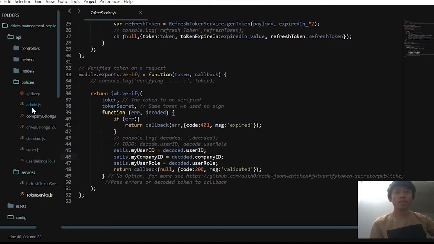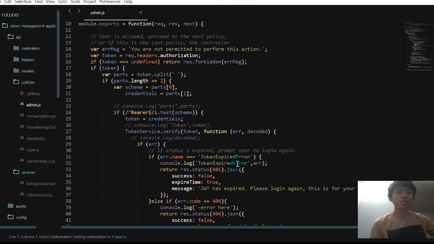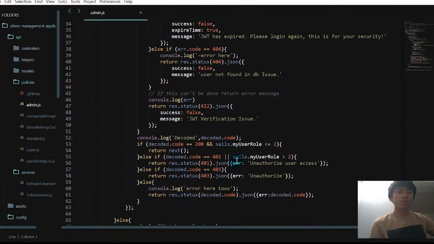After the verification, if it's successful and my user role in the sales global variable that we assigned earlier is less than or equal to 2, it means at least administrative privilege, so we return next to the next function.